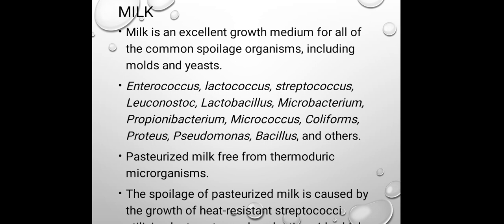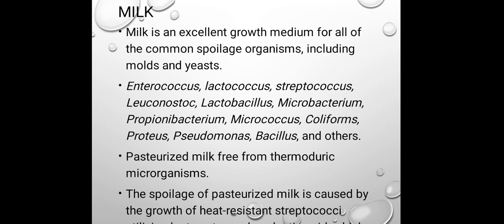Now the next one is milk. As we know, milk acts as an excellent growth medium, as it contains different types of proteins, vitamins and growth factors. Due to that, it acts as an excellent growth medium for all of the common spoilage organisms, as it fulfills all of the growth requirements for the different types of spoilage microorganisms, including mold and yeast.